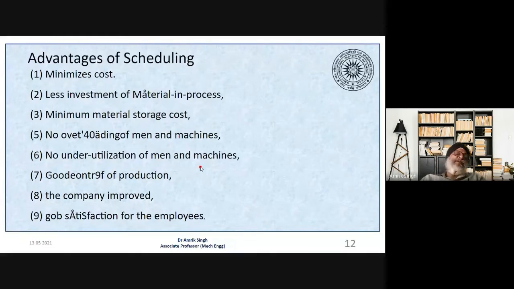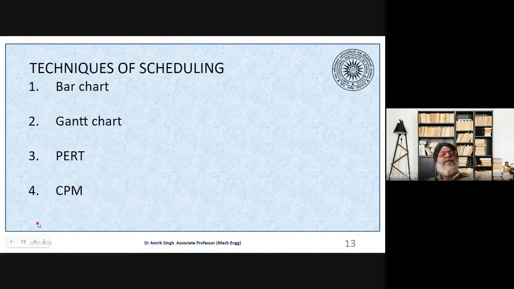So what are the advantages of scheduling? They are listed like this. Scheduling should be planned in such a way that it minimizes the cost of production and requires less investment for material and process, minimum material shortage cost, no overloading of men and machines, no underutilization of men and machines, and the rate of production should be good, the company's production rate should be improved, and there is satisfaction to the employees. So these are the advantages.